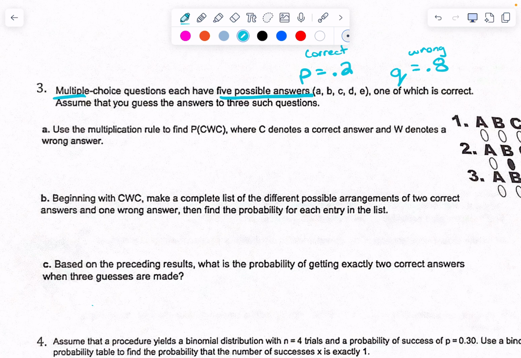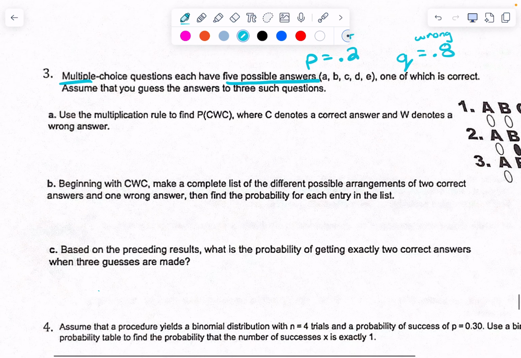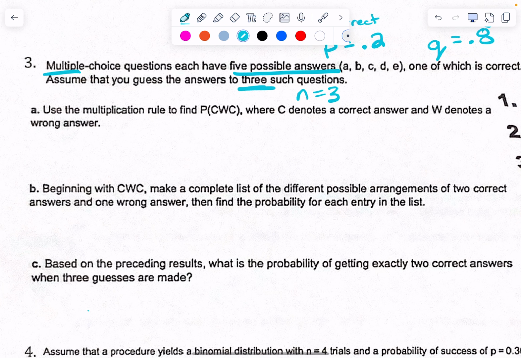One of which is correct. Assume that you guess the answer to 3 such questions. That is N. N is 3 total questions. Then we're going to look at what's the chances that you get exactly 1 right, exactly 2 right, exactly 3 right. That's R, okay?